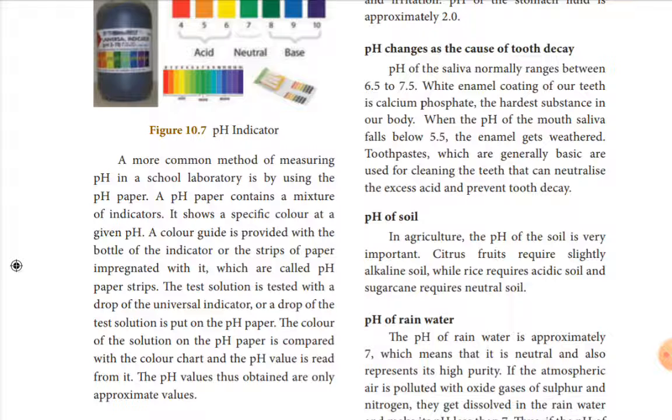But what about sugar cane? Sugar cane requires neutral soil, not acidic or basic. So that's why we do the soil test. The soil test is essential to check, depending upon the planting, whether it is citrus fruit, rice or sugar cane. We have to check the pH value of the soil, and depending on that we use fertilizers to get a good yield. So pH value is important in the soil.